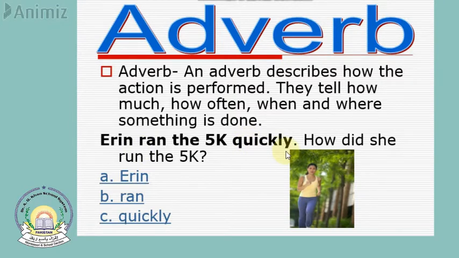Quickly is the adverb, because how did she run? She ran quickly. It is telling us more about ran. Was she running slowly? Was she running at a medium pace? No, she was running quickly. So this is the adverb.